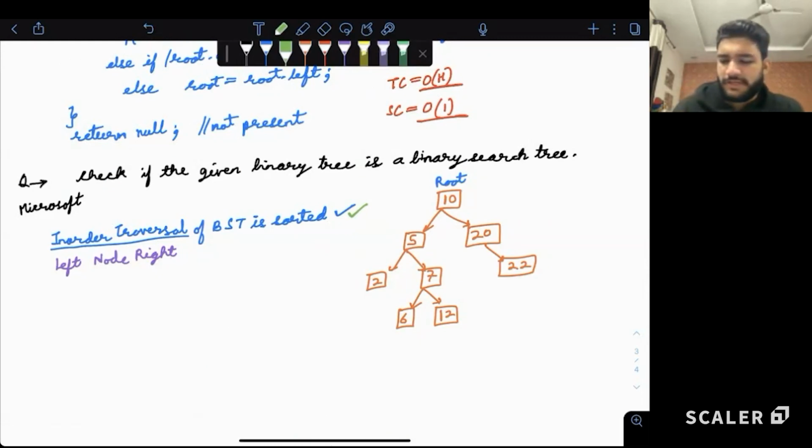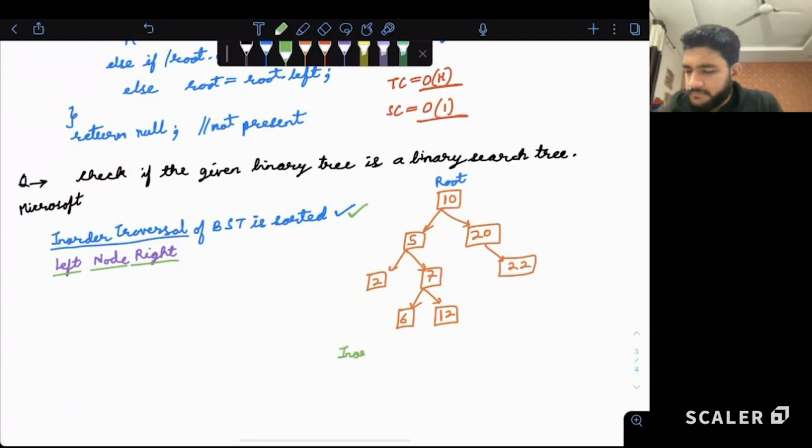Because we are always going left first, so all the smaller values are covered, then the node, all the current values are covered, and then the right side. So it will always be sorted. But is the other way around true? That is a question. Now, if you look at this tree, maybe if we write the in-order traversal of this tree,